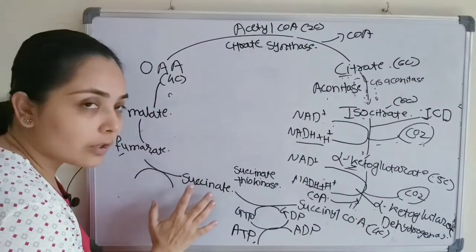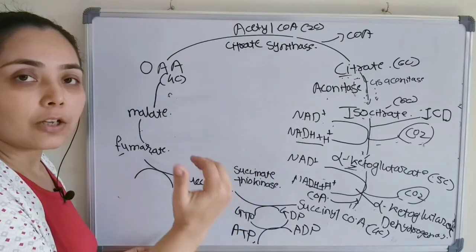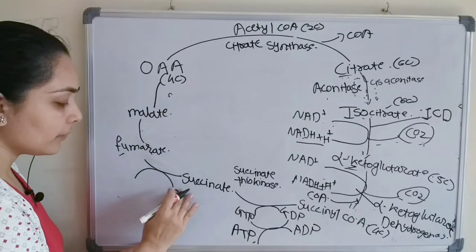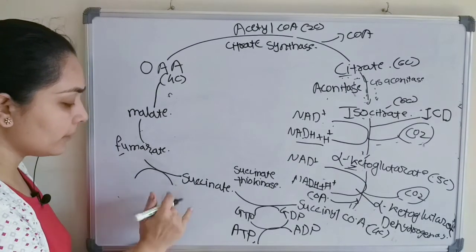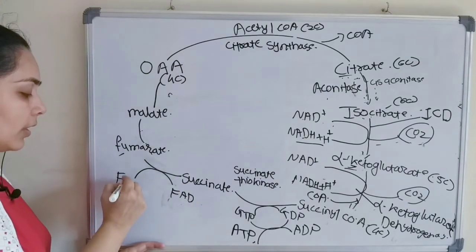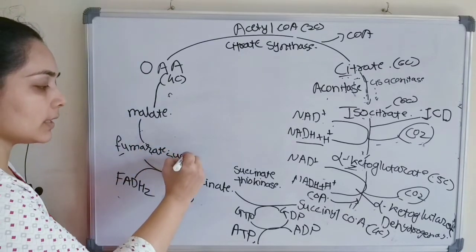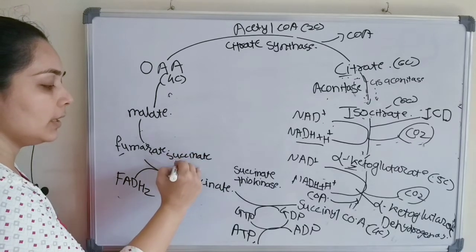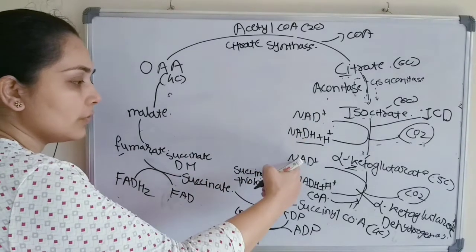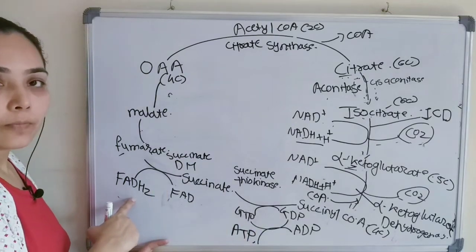But during the conversion of succinate to fumarate, comparatively less energy is generated. So we'll need a small battery here, and that small battery is FAD. So FAD will convert to FADH2, and the enzyme is succinate dehydrogenase. Okay. So one NADH, second NADH, one direct ATP, and now we are getting FADH2.